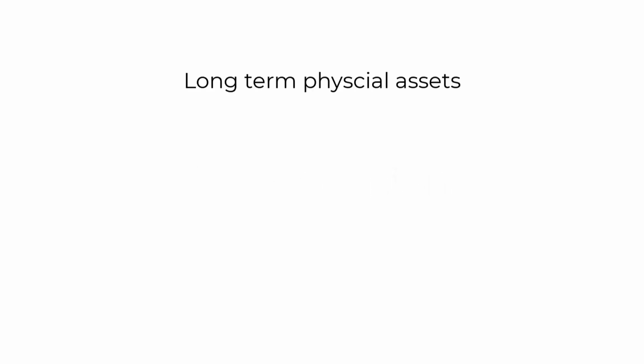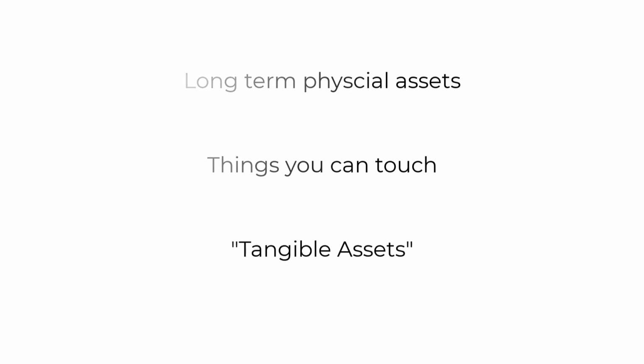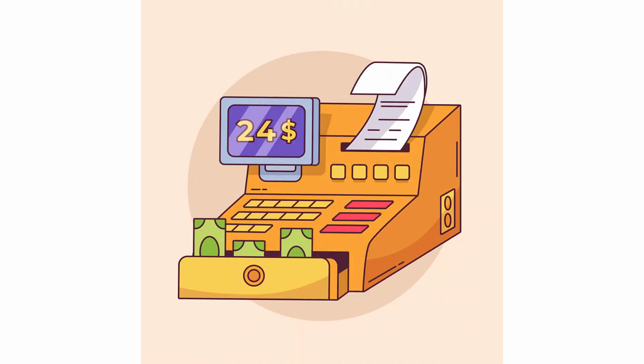Depreciation. Depreciation is how you account for the cost of long-term physical assets. Physical assets are things that you can touch. They are also called tangible assets. My cash register is an example of a tangible asset.